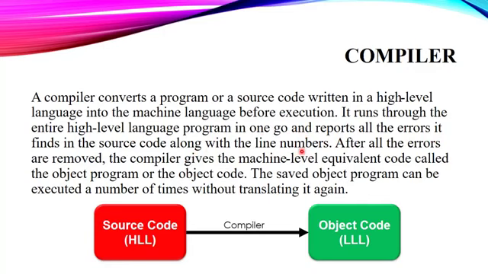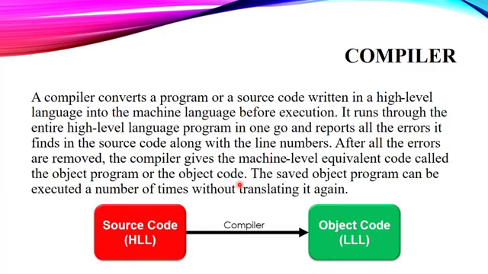The biggest important thing with the compiler is that when you write your source code, it will not highlight any error in the middle of it. But once you finish writing and execute your program, only then it will check for all the errors in your program. It will return the errors if there are any, or if there are no errors, it will show you the output, or generate the object code. Suppose there were some errors and you have now removed them, then the compiler gives the machine level equivalent code called object code. Then we can use that object code for the output purpose.